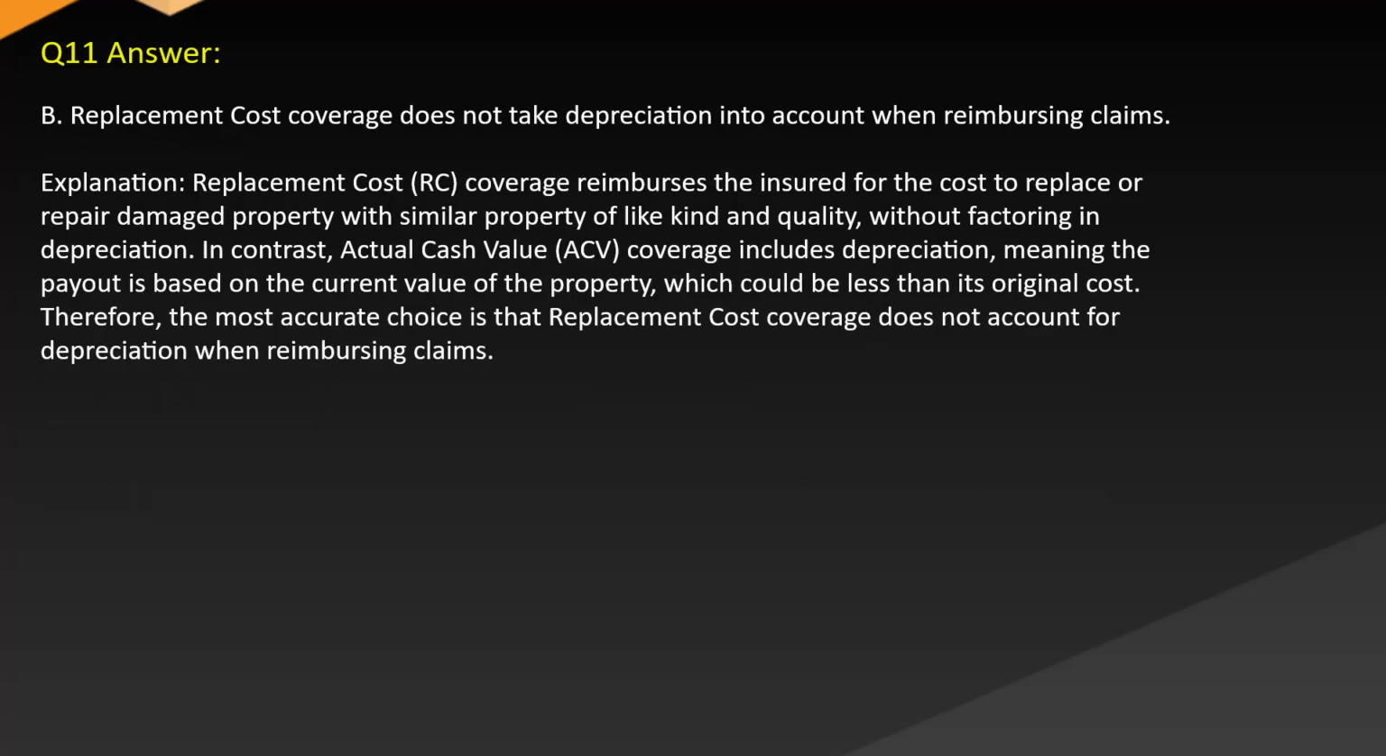Answer: B. Replacement cost coverage does not take depreciation into account when reimbursing claims. Explanation: Replacement cost (RC) coverage reimburses the insured for the cost to replace or repair damaged property with similar property of like kind and quality, without factoring in depreciation. In contrast, actual cash value (ACV) coverage includes depreciation, meaning the payout is based on the current value of the property, which could be less than its original cost. Therefore, the most accurate choice is that replacement cost coverage does not account for depreciation when reimbursing claims.